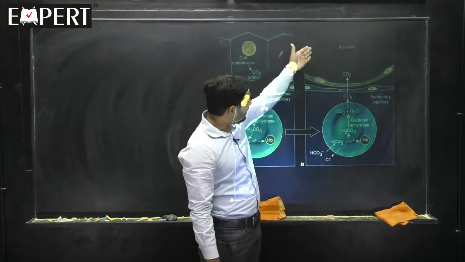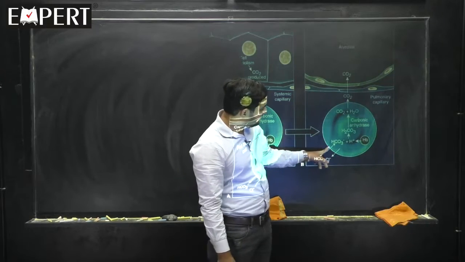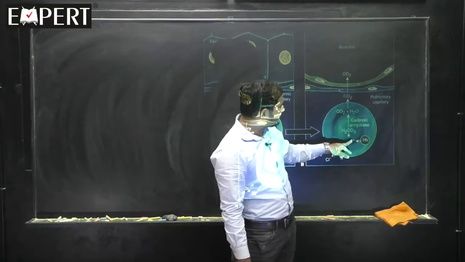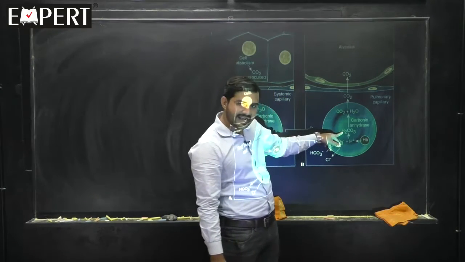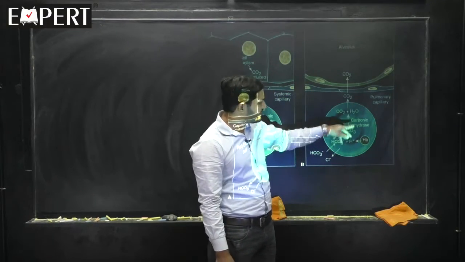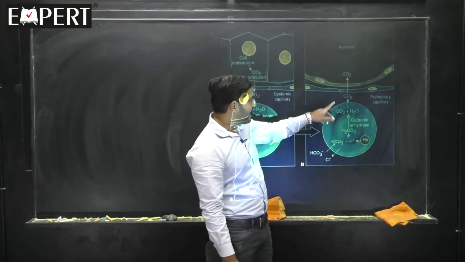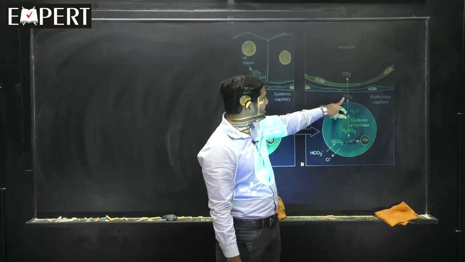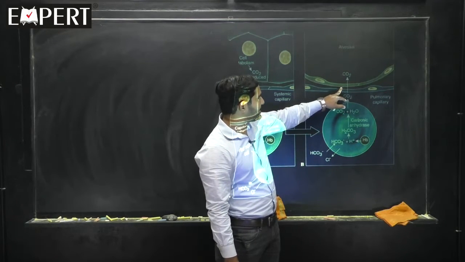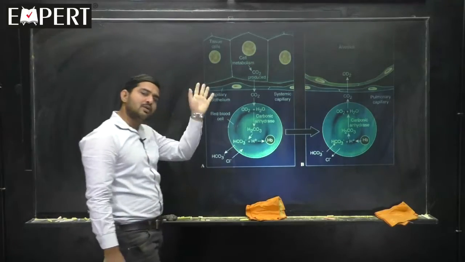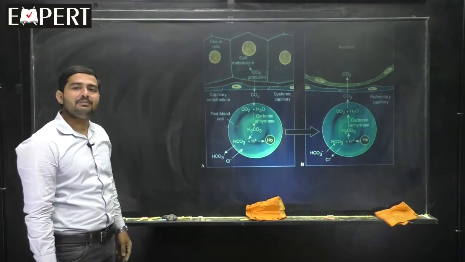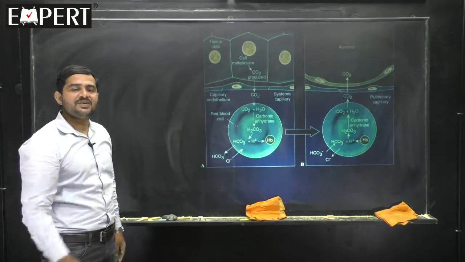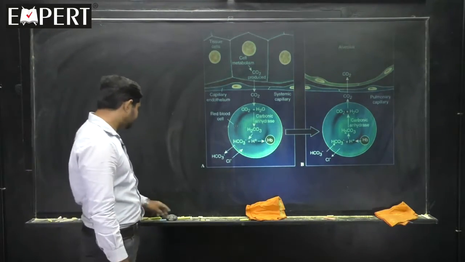When it comes near to the alveoli, HCO3 will enter the RBC and chloride ion will come outside. HCO3 reacts with the H plus to form carbonic acid in the presence of the same enzyme carbonic anhydrase, and forms CO2 and H2O, a reversible reaction. CO2 goes into the blood and interstitial space and goes into the alveoli, and goes out of the alveoli back to the atmosphere. Transport of carbon dioxide, 70% is in the form of bicarbonate.